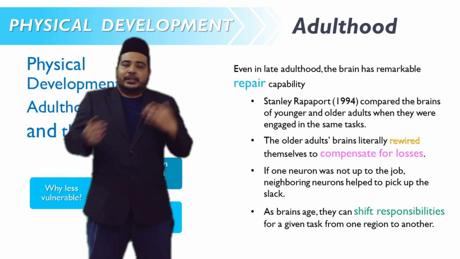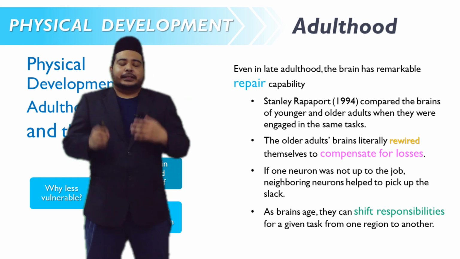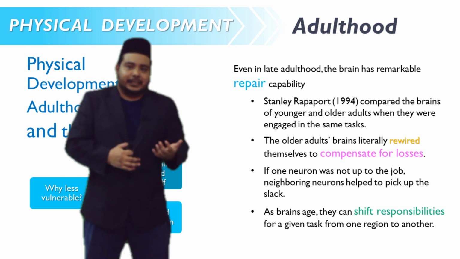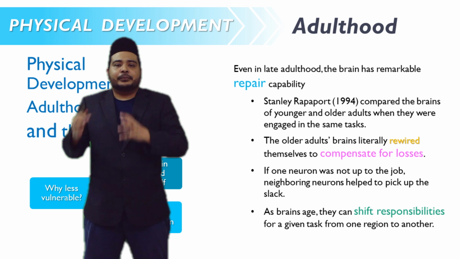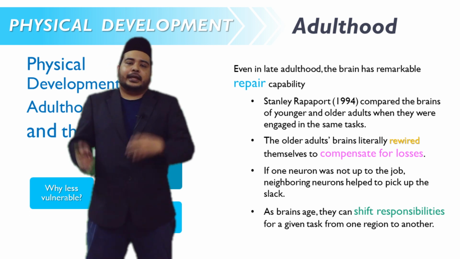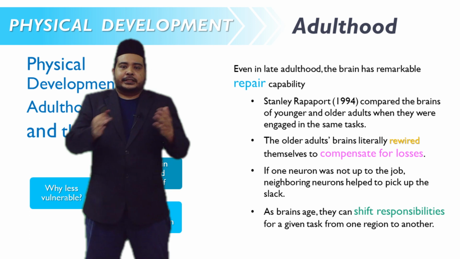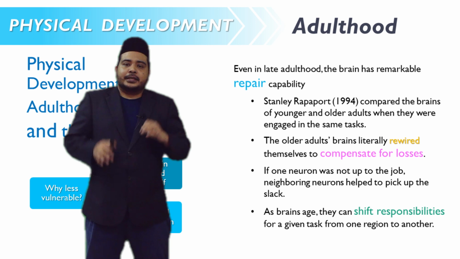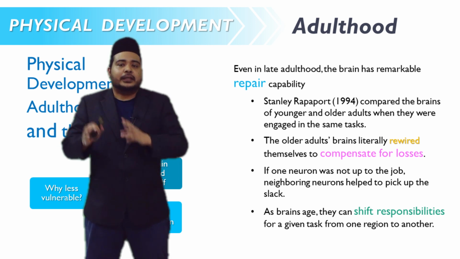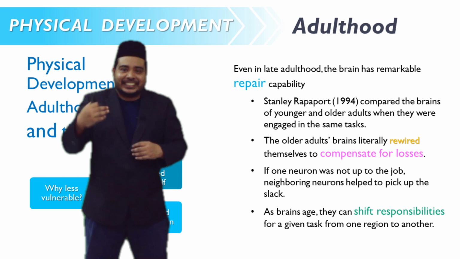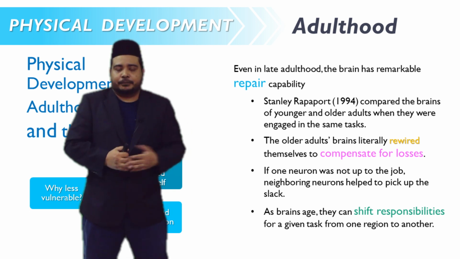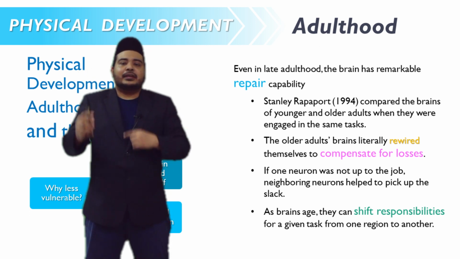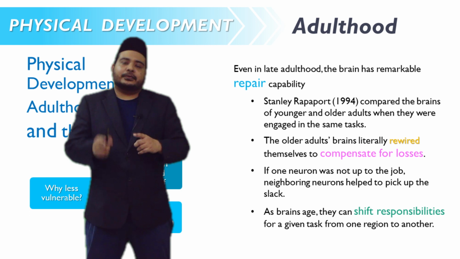So even in late adulthood, the brain has a remarkable repair capability. In other words, this is the part where the brain rewires itself. One of the researchers, Stanley Rappaport, compared the brains of younger and older adults when they are engaged in the same cognitive task. The brains of older adults literally rewired themselves to compensate for the losses.